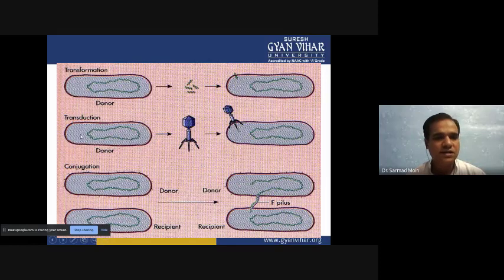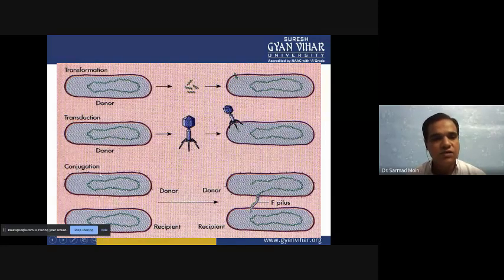The next method is transduction. In transduction, when a bacterium is attacked by a bacteriophage, lytic and lysogenic phases occur, and through them a new bacteriophage is synthesized. That new bacteriophage carries a portion of the bacterial genome and plasmid, and it transfers it to another microorganism. This method we call transduction.